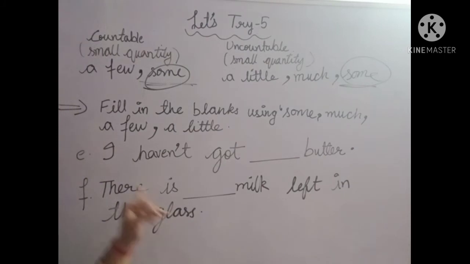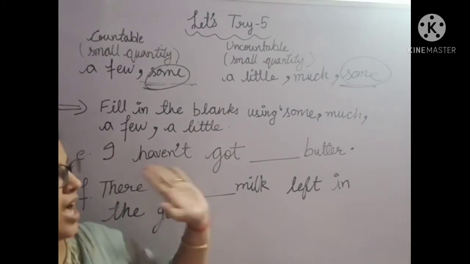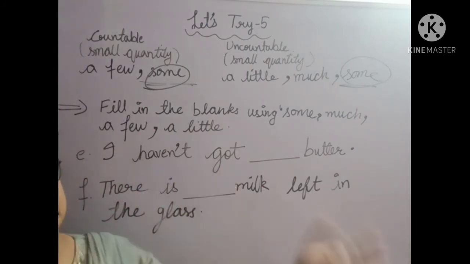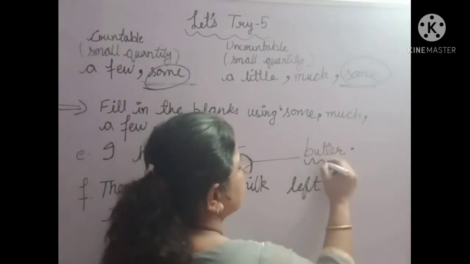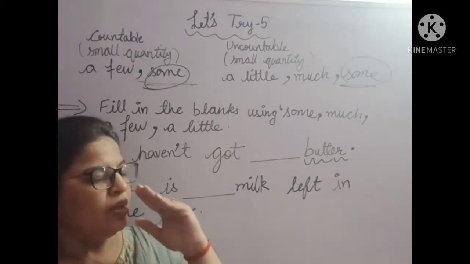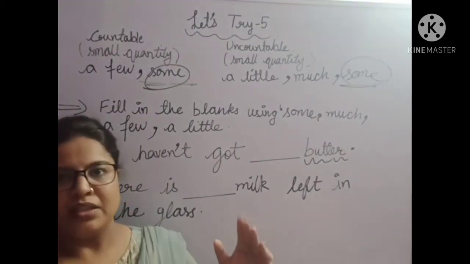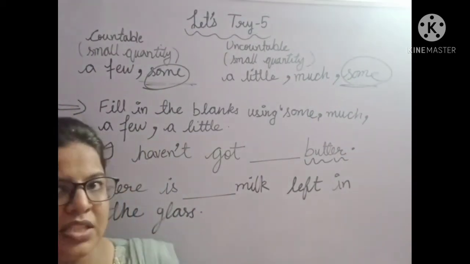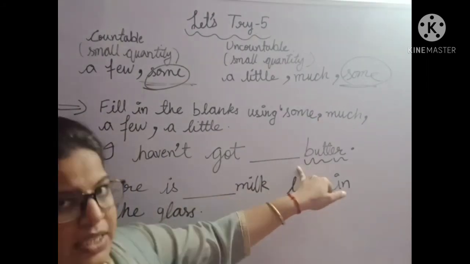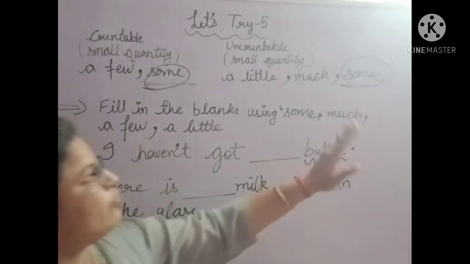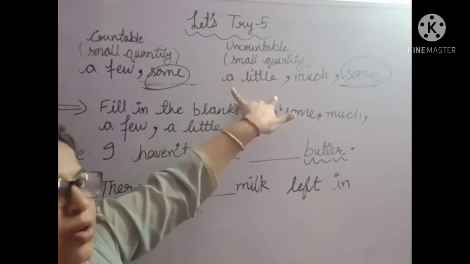Children, the E part of this exercise is: I haven't got dash butter. First of all, we need to see whether the noun given is countable or uncountable. Can we say 1 butter, 2 butter, 3 butter? No, we cannot say. So, butter is an uncountable noun. And what words can be used with an uncountable noun?